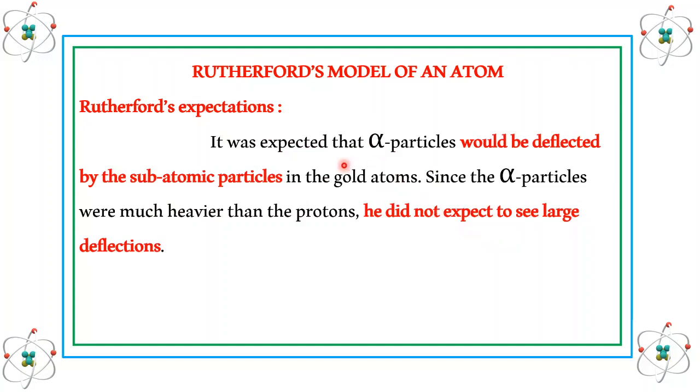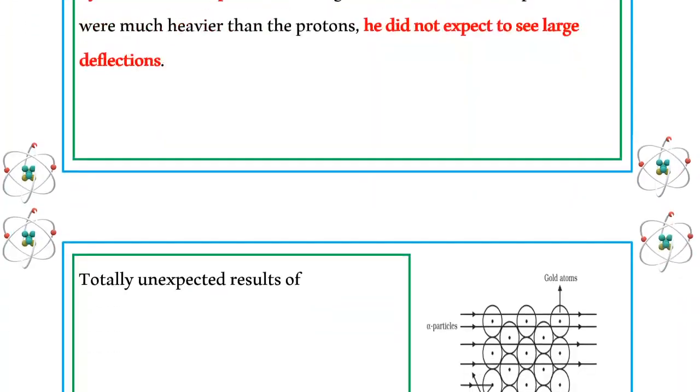He was expecting that as alpha particles strike the subatomic particles present inside the gold foil, being heavy, they should not get deflected. But to his surprise, what he was expecting, that there should not be a deflection of the alpha particles, was not true. He observed that